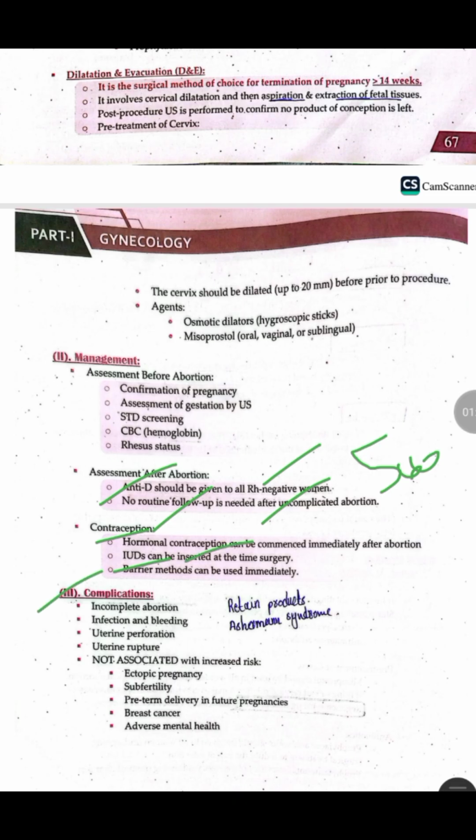The last one is the complications after elective abortion. There may be incomplete abortion. There is an increased risk of infection and bleeding, and there may be an increased risk of uterine perforation and uterine rupture. So that was all about elective abortion.